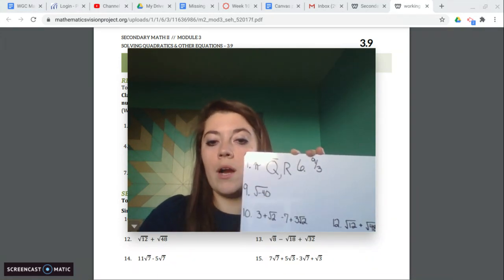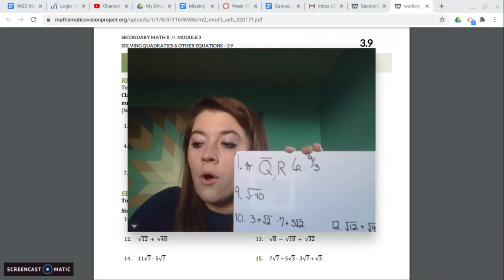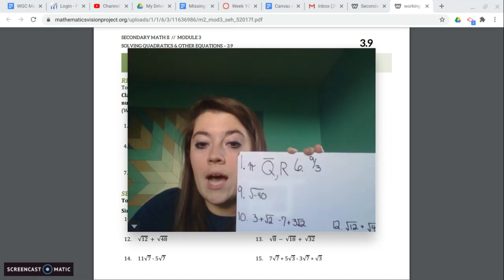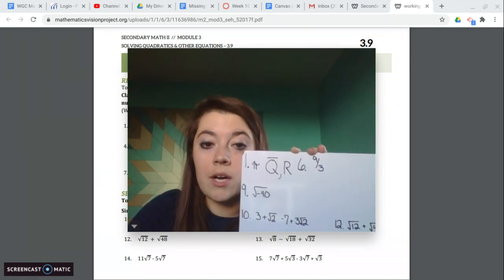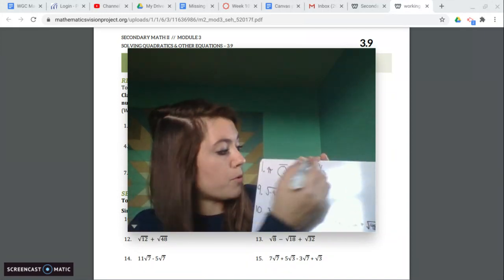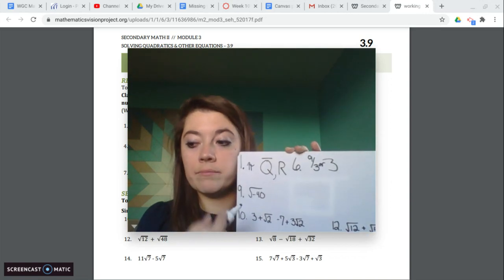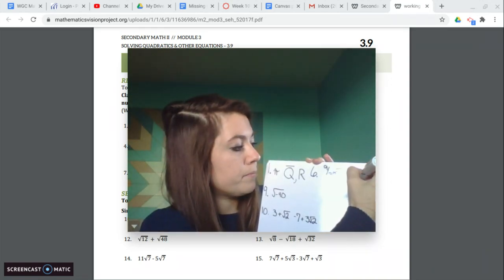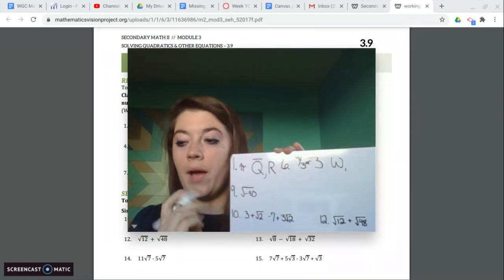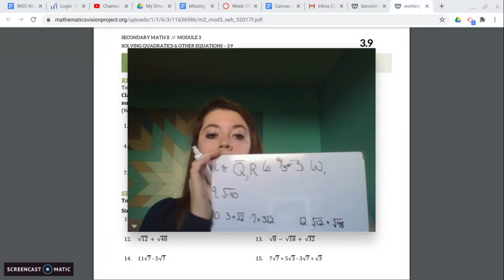All right, so for number 6, we have 9/3. Now, 9/3 currently is written as a fraction, but what is 9/3? It's 3. So 3 is a whole number. It's also an integer then.